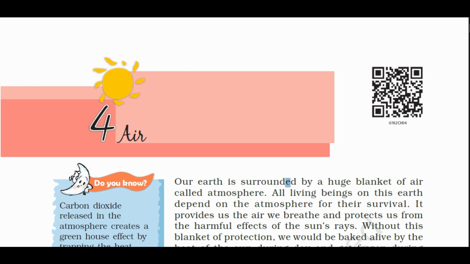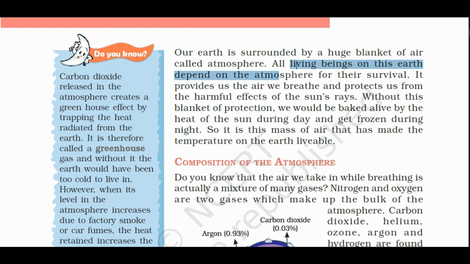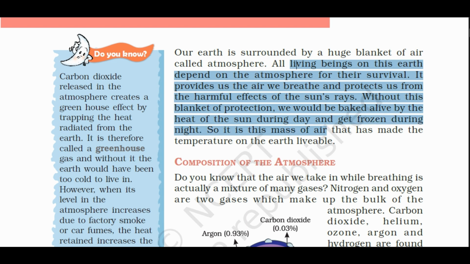Our Earth is surrounded by a huge blanket of air called atmosphere. All living beings on this Earth depend on the atmosphere for their survival. It provides us the air we breathe and protects us from the harmful effects of the sun's rays. Without this blanket of protection, we would be baked alive by the heat of the sun during day and get frozen during night. So it is this mass of air that has made the temperature on the earth livable.